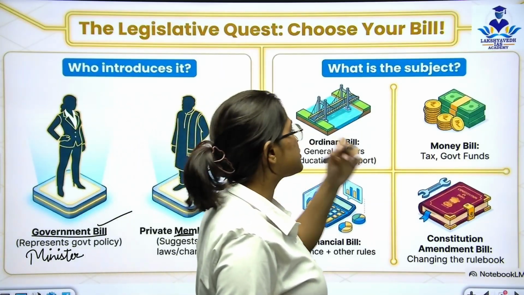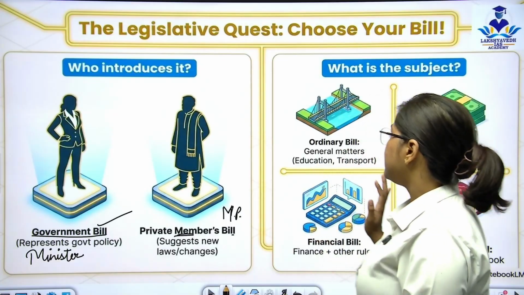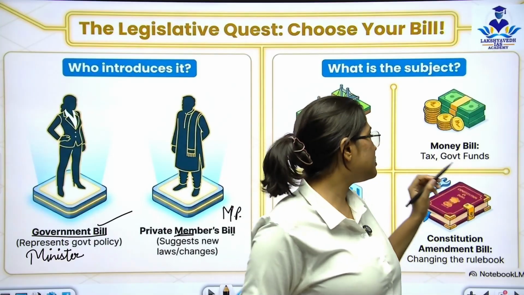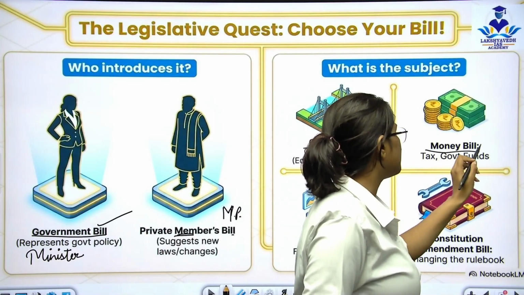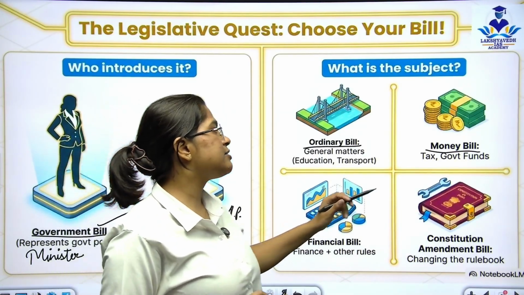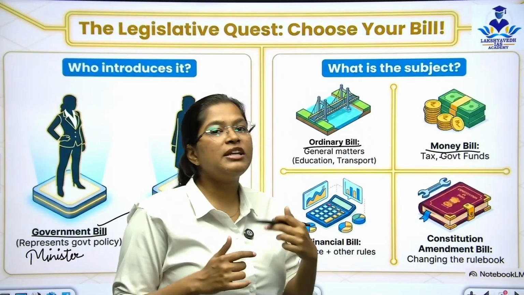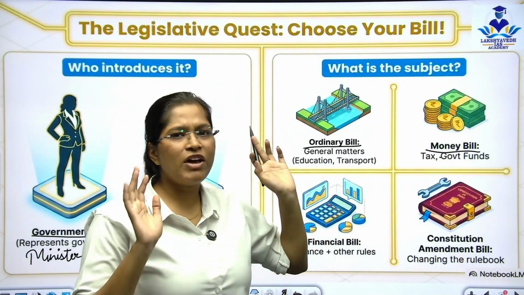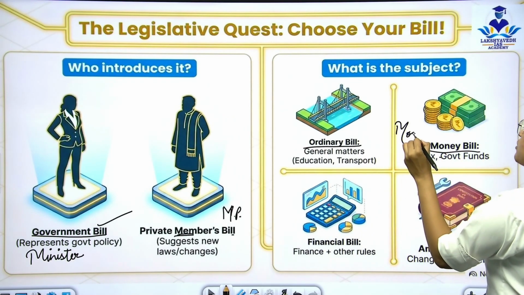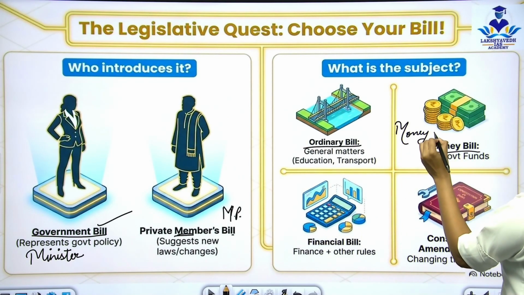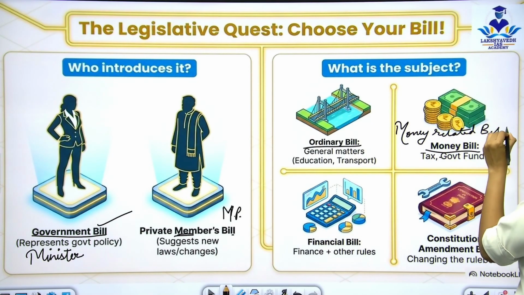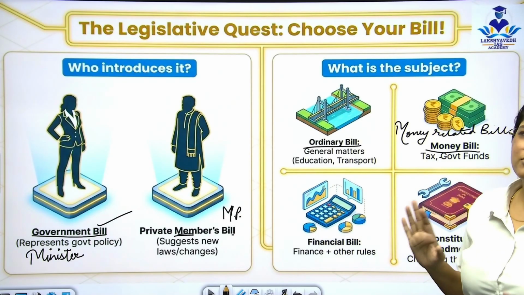After that, we have types of bills. So let's see here. Basically, there are two types of bills that are compulsory. One is the ordinary bill and second is the money bill. So I have a simple trick for you here. That is, all the money related bills are known as money bills. Very easy to understand. All the money related bills. Please do remember this. It is a very nice trick for you. Money related bills are the money bills. Very easy to understand.